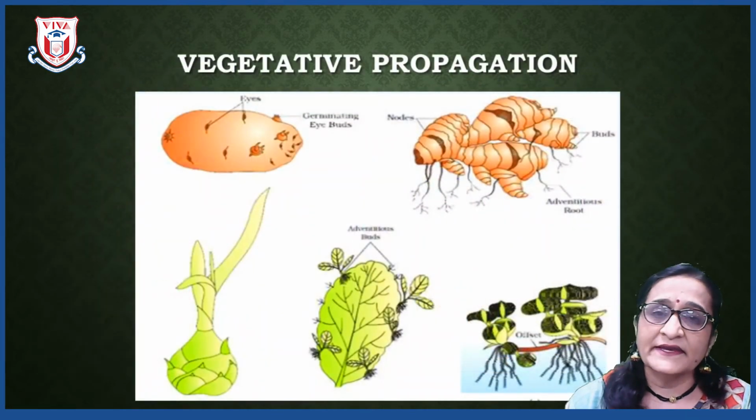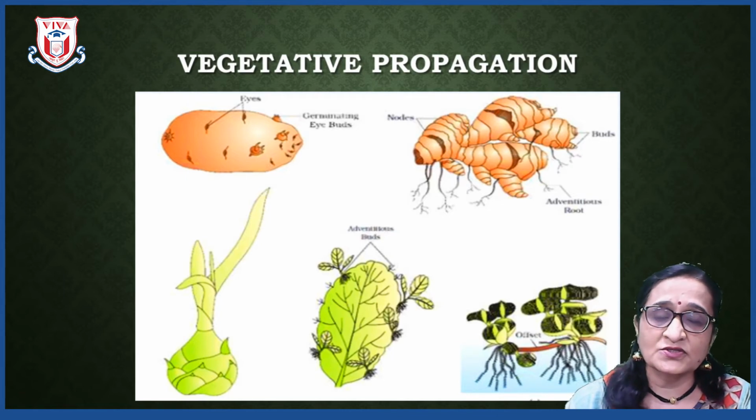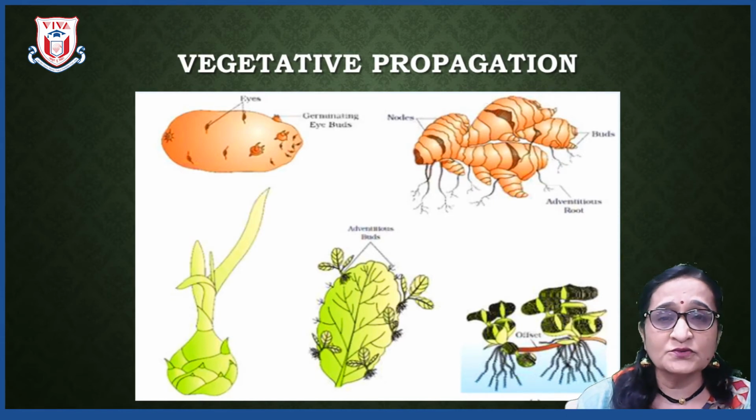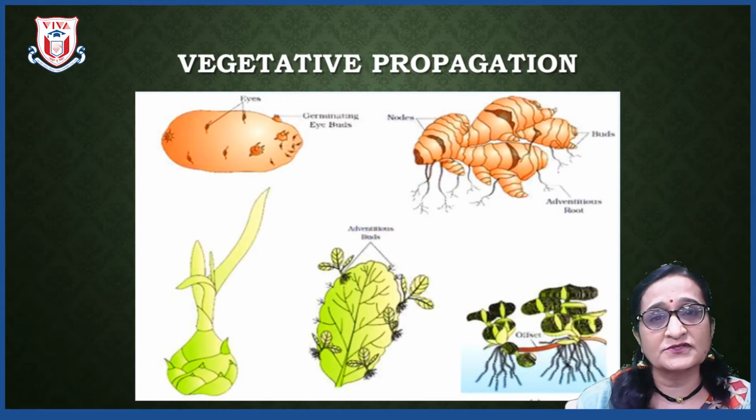We will see next vegetative propagation. Reproduction in plants actually takes place by means of the flower, which is a sexual organ, but vegetative propagation means reproduction which takes place by the vegetative parts of the plant. Now, which are the vegetative parts of the plant? Yes students, leaves, roots and stems. These are the vegetative parts of the plants.